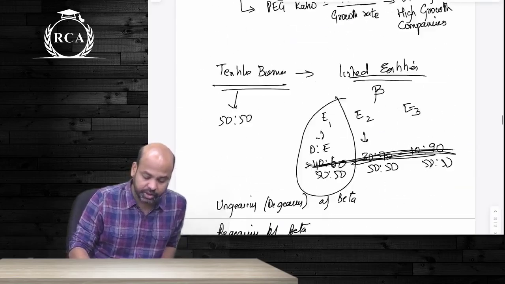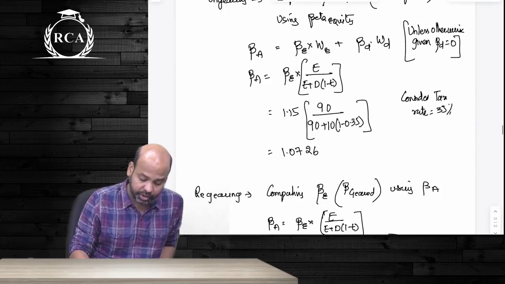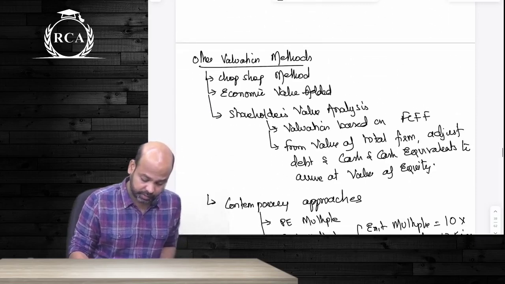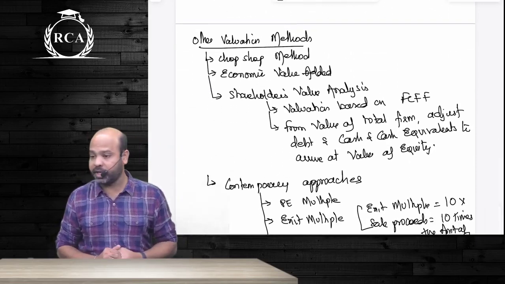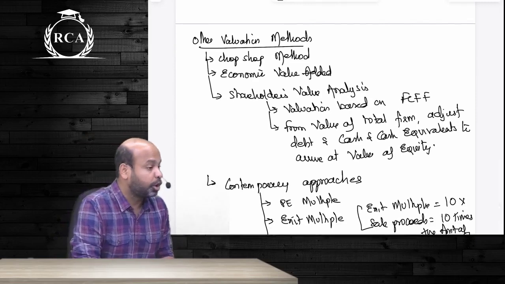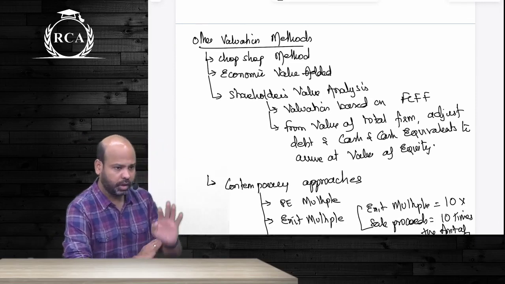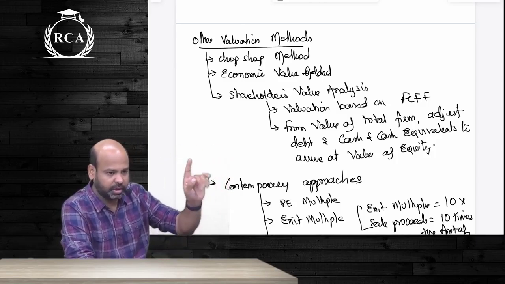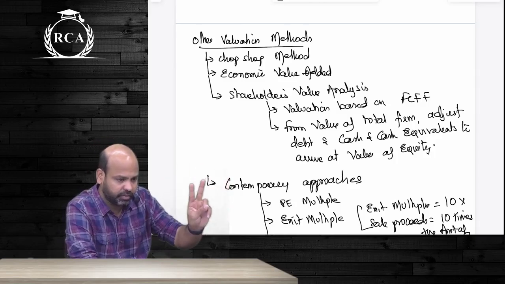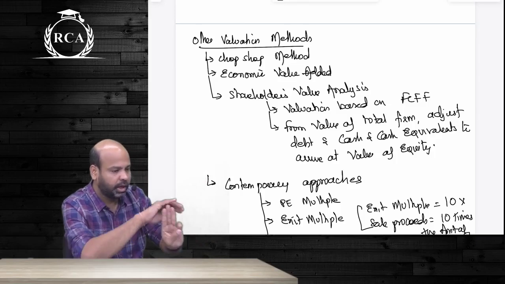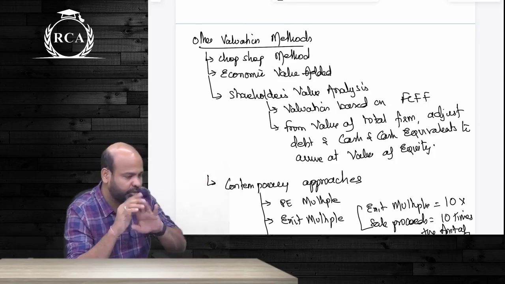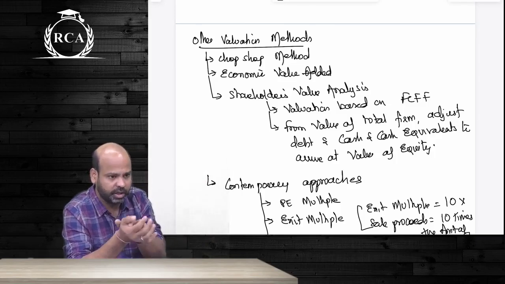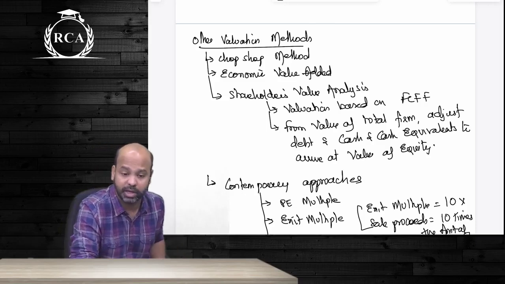After relative valuation as such, guys, we move to the concept of other valuation methods. These are all the examples on ungearing and regearing. Under other valuation methods, guys, one second, yeah. We had chop shop method, we had economic value added. When is chop shop method used? Just to get an overview, first traditional valuation methods. Under traditional valuation methods, we have asset based valuation method, earning based valuation method, cash flow based valuation method. After that, I spoke about the concept of enterprise value. I spoke about the concept of ungearing and regearing of beta. Then we spoke about relative valuation, that is valuation by multiples. Now we are talking about other valuation methods.